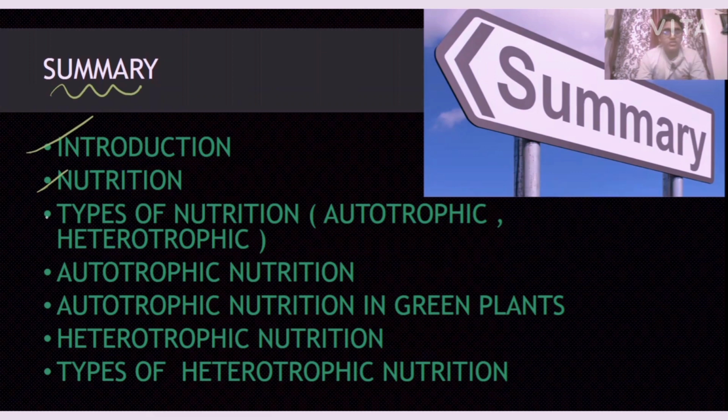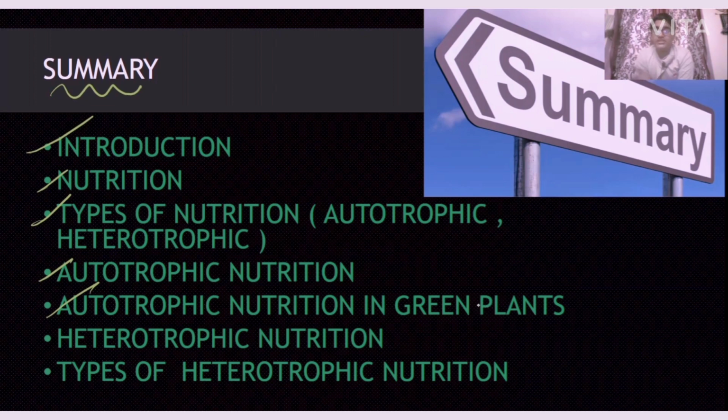We learned the types of nutrition, autotrophic and heterotrophic. Autotrophic nutrition means the organisms which can prepare their own food. We also learned autotrophic nutrition in green plants, that is photosynthesis.